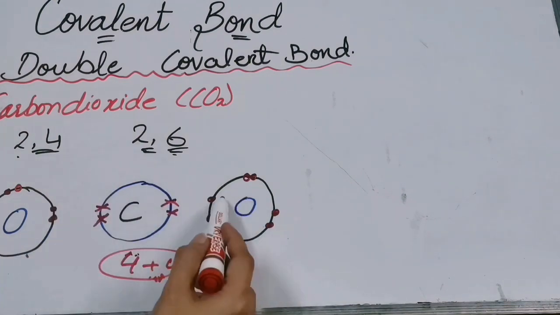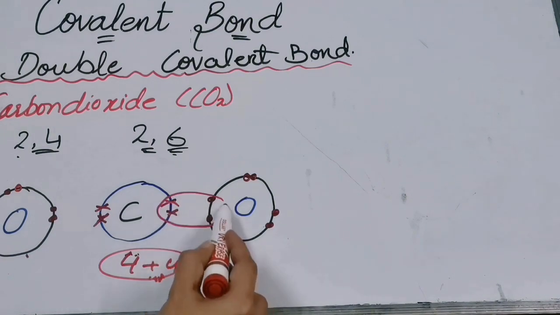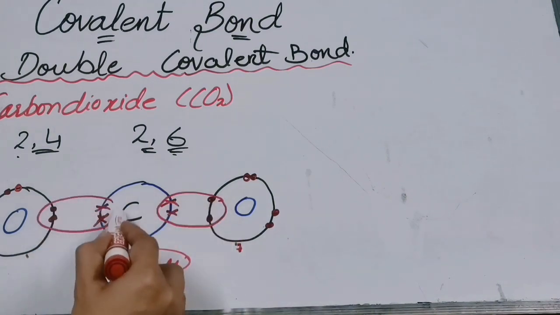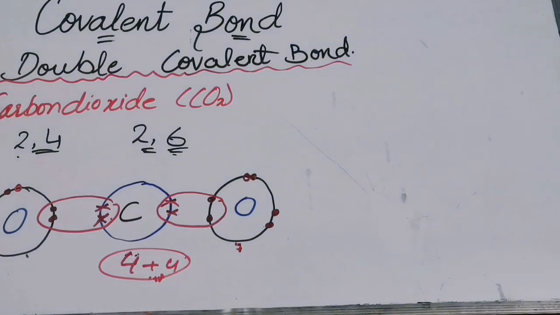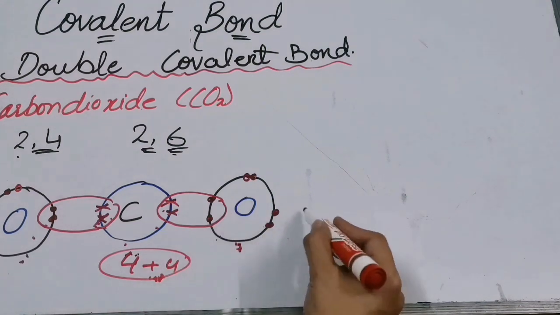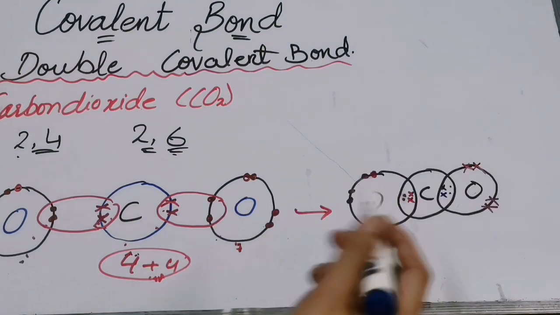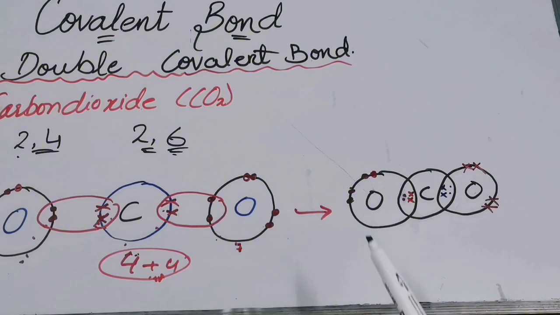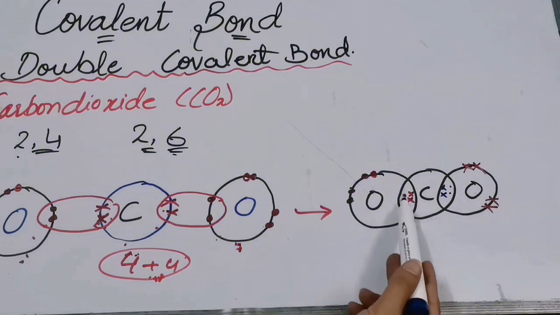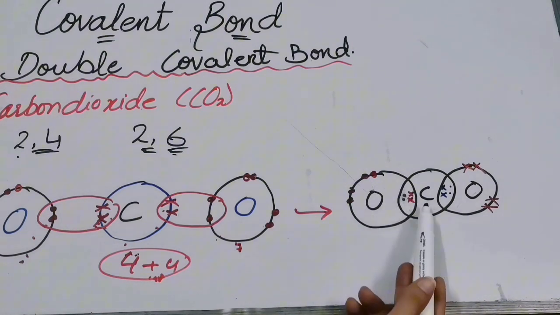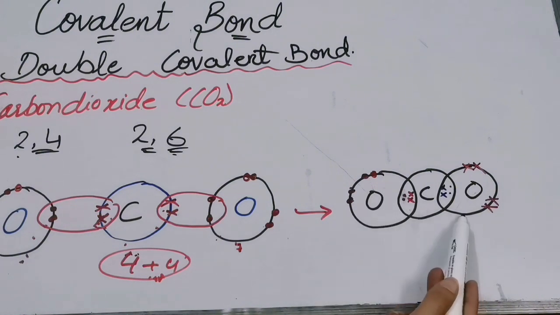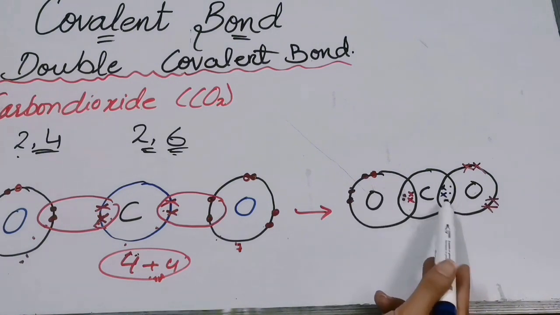So now they both will share 2 electrons. Right? They both will share the 2 electrons. This carbon is sharing 2 electrons with this oxygen and 2 electrons with this oxygen. Now let us see how we will write it. See over here, the 4 electrons of oxygen are present here and it is sharing its 2 electrons with the 2 electrons of this carbon. And similar goes for this oxygen, it is sharing its 2 electrons with the electrons of this carbon.